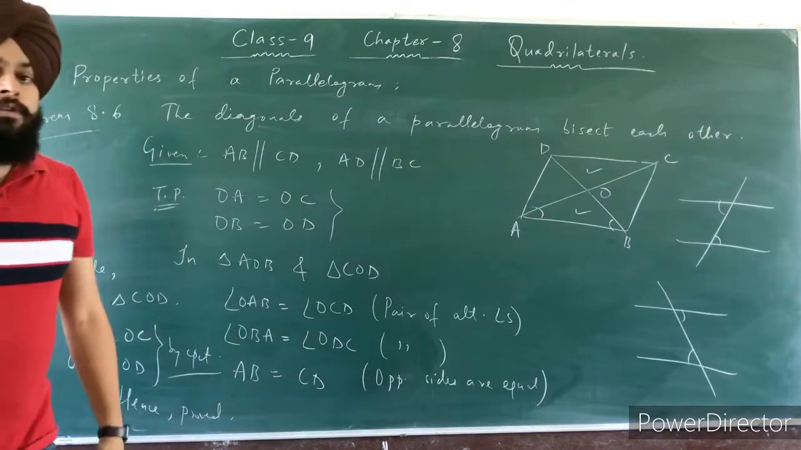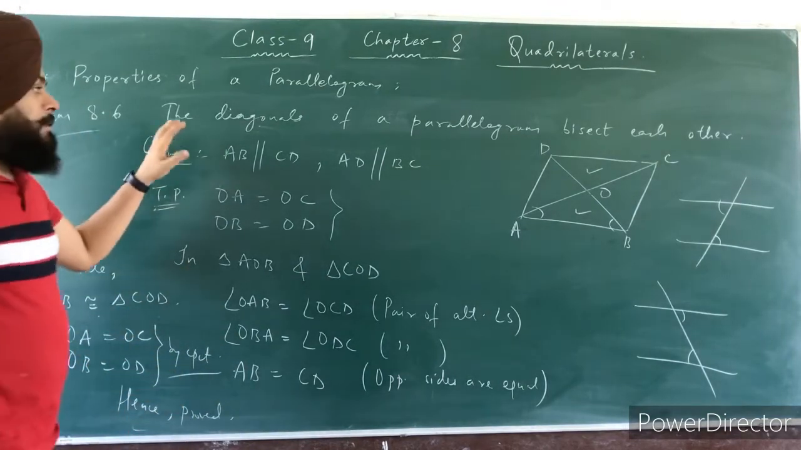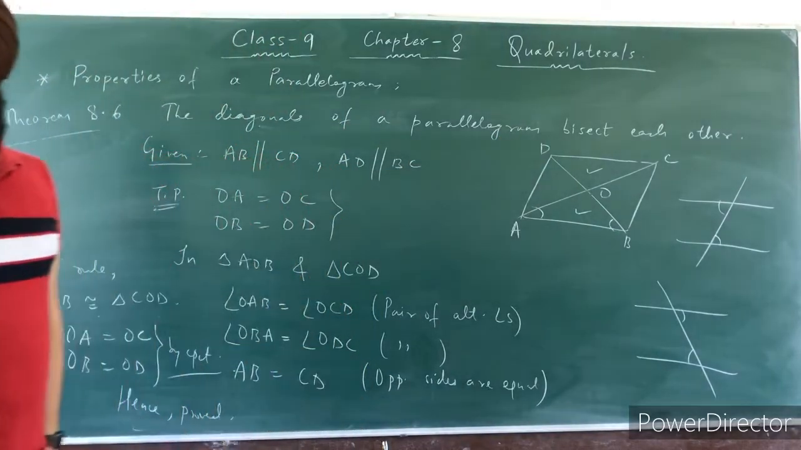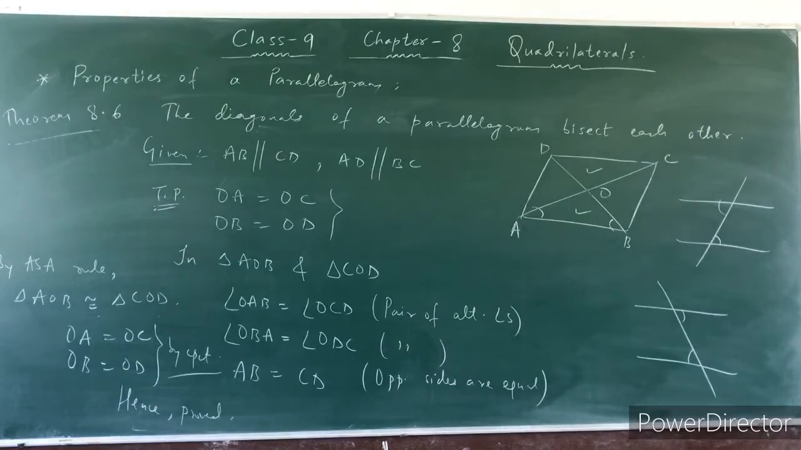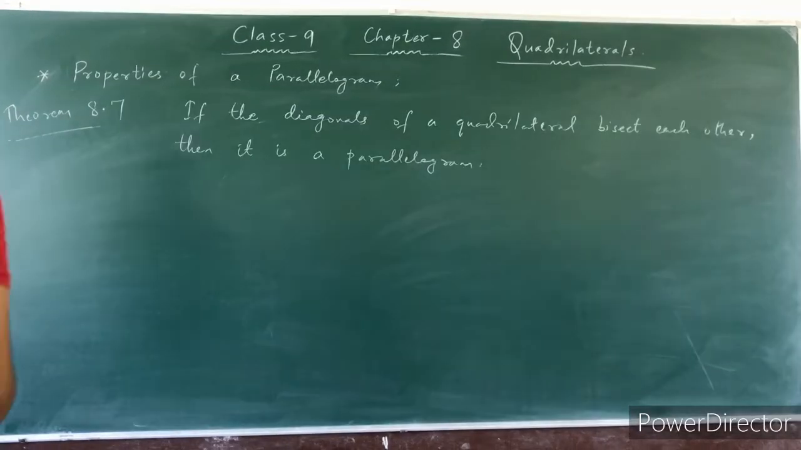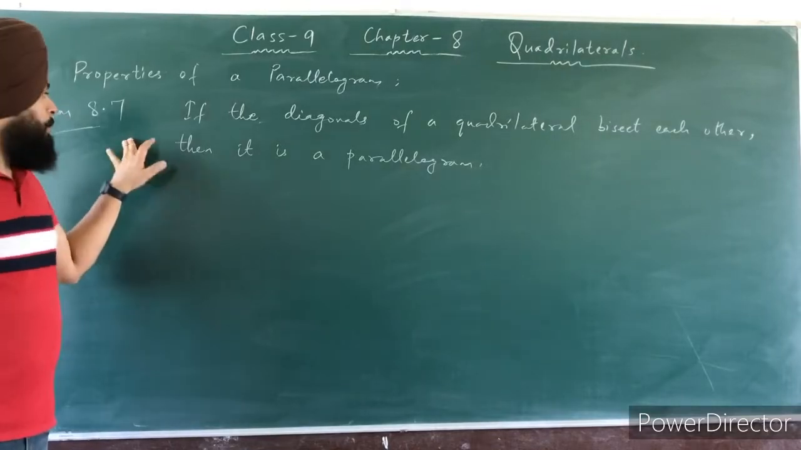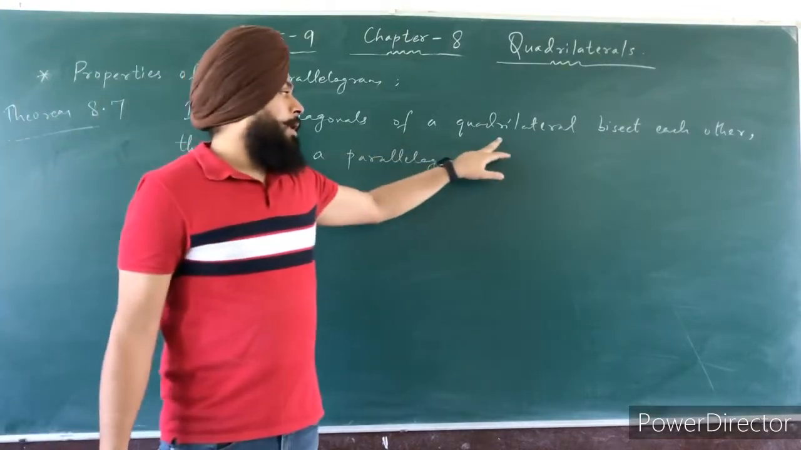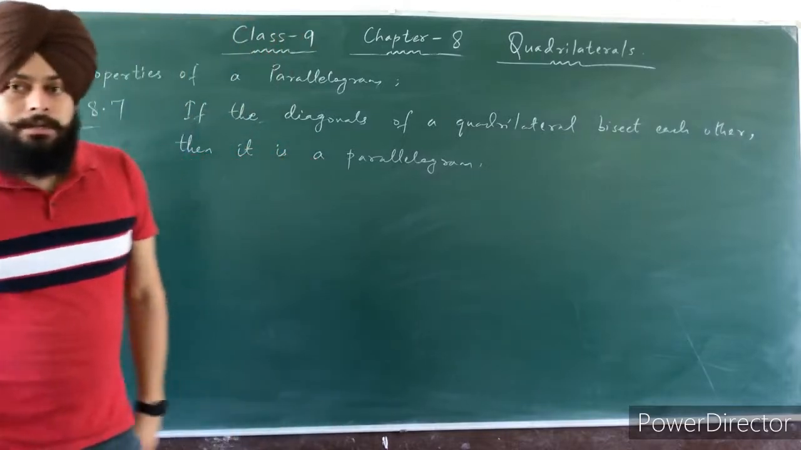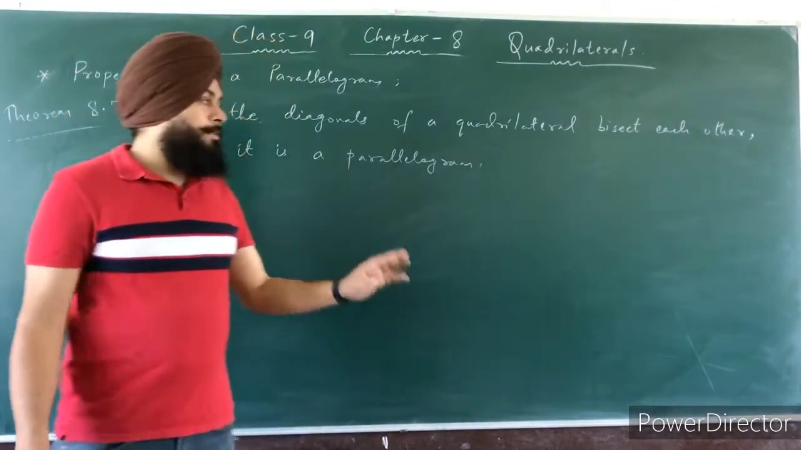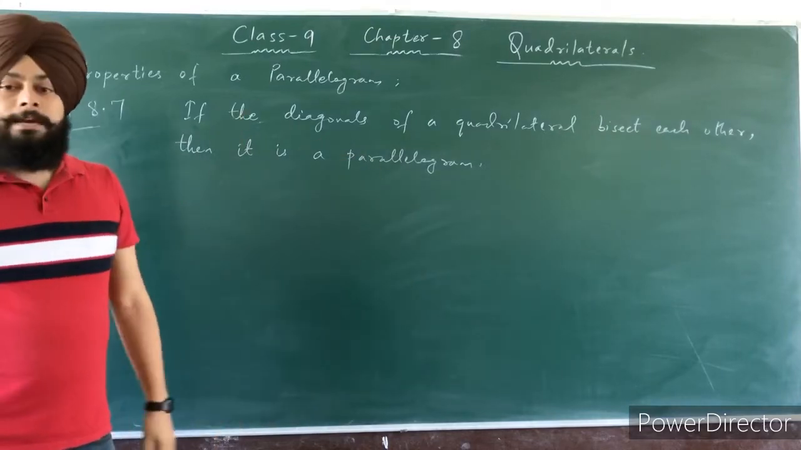Clear students? So this is your theorem 8.6 that the diagonals of a parallelogram always bisect each other. Next, this is your last theorem 8.7 before exercise 8.1. If the diagonals of a quadrilateral bisect each other, then it is a parallelogram. So this theorem is the vice versa of theorem 8.6.